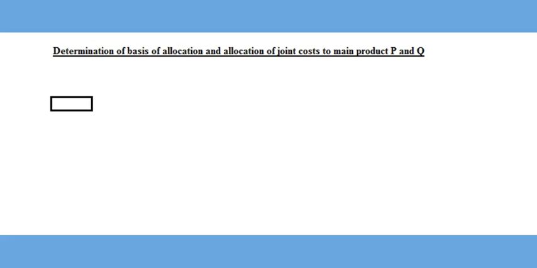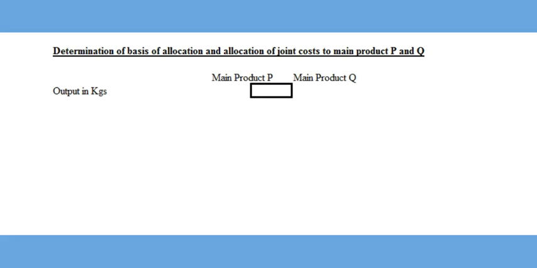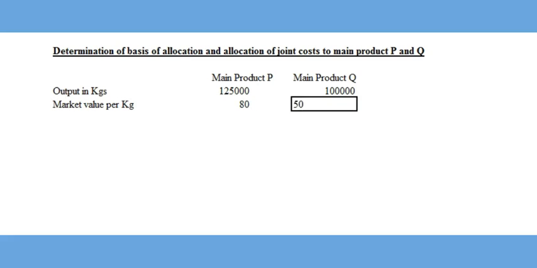Output in kilograms is 1,25,000 and 1 lakh for main products P and Q respectively. Market values of them as given in the question are rupees 80 and 50. Total sales value of P is 1 crore and that of Q is 50 lakhs. Ratio between these values is 2:1.